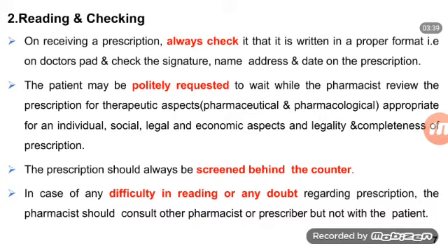The patient may be politely requested to wait while the pharmacist reviews the prescription for therapeutic aspects, that is pharmaceutical and pharmacological aspects appropriate for an individual, social, legal and economic aspects, and legality and completeness of prescription.